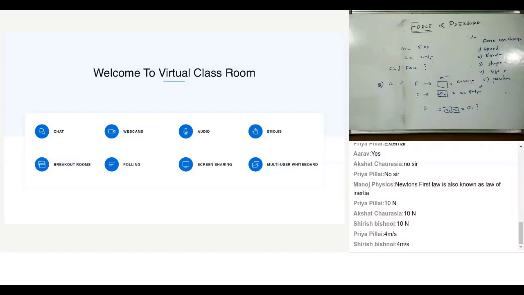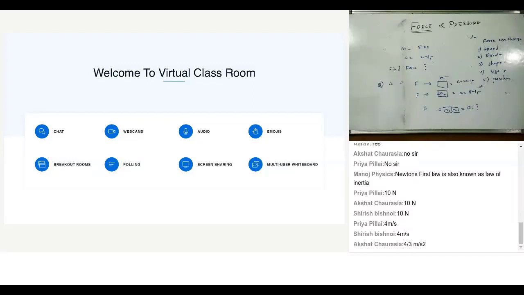So first case, the force is applied on a single mass. Second case, the force is applied on another single mass. Now, third case, both the masses are tied together and the force is applied. You're required to find the acceleration when both the masses are tied together. So Akshat gets 4/3, Shirish gets 4, Priya gets 4. Now let's see how to do this.